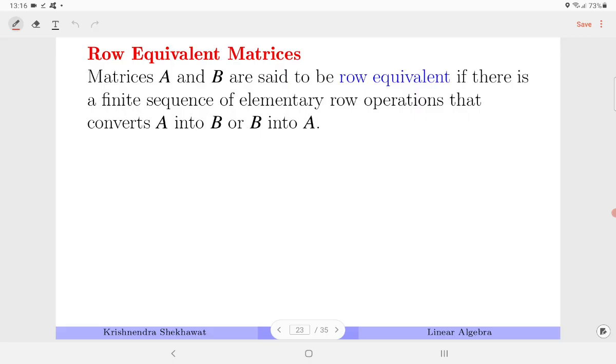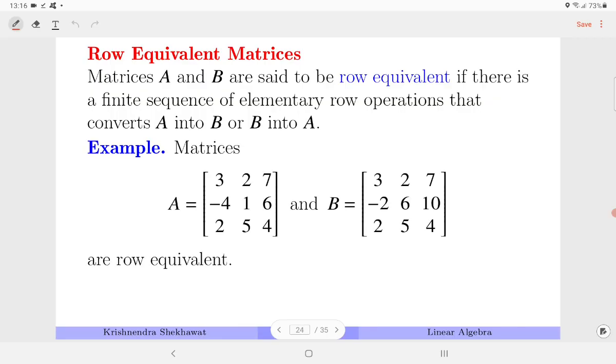We say that matrices A and B are row equivalent if there is a finite sequence of elementary row operations that transforms A into B or B into A. Consider this example. Here, if I change R2 to R2 plus R3, then I get the matrix B. So I transformed A into B, and by using the inverse operation, I can easily get B to A. It means that matrices A and B are row equivalent.